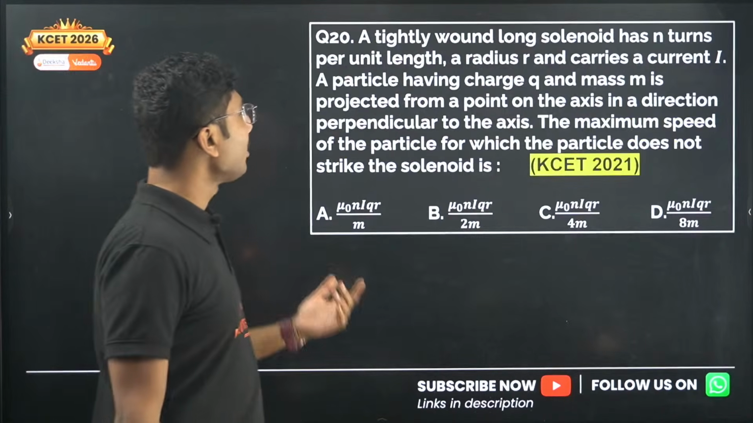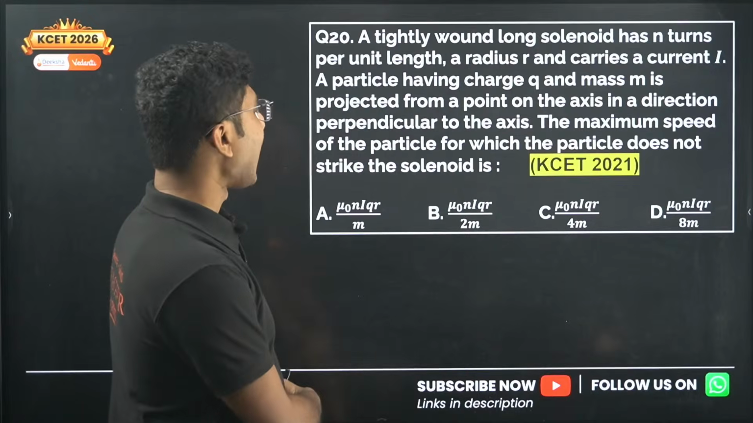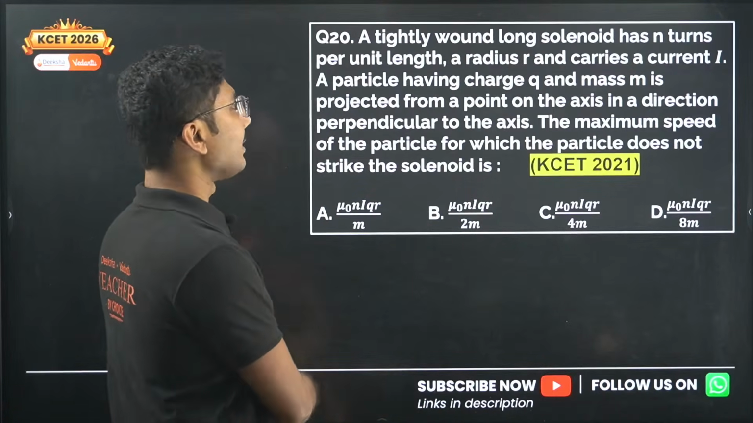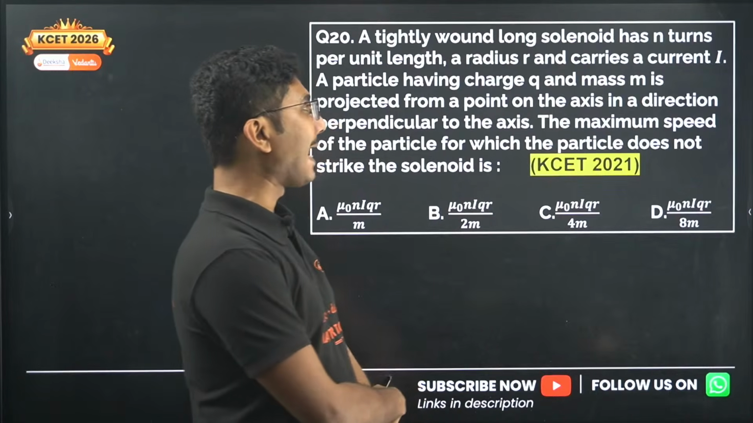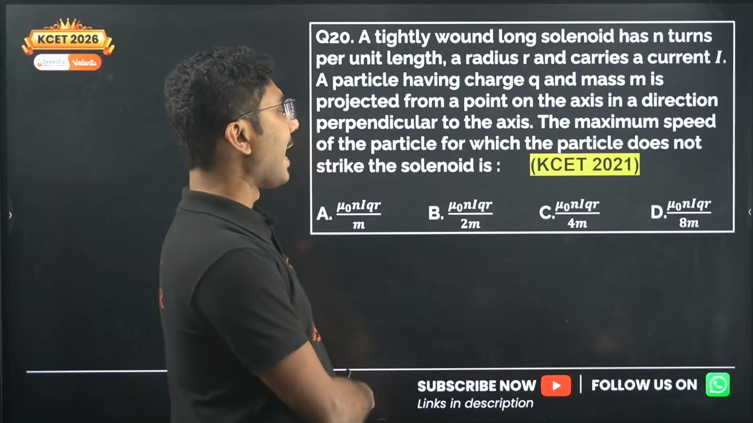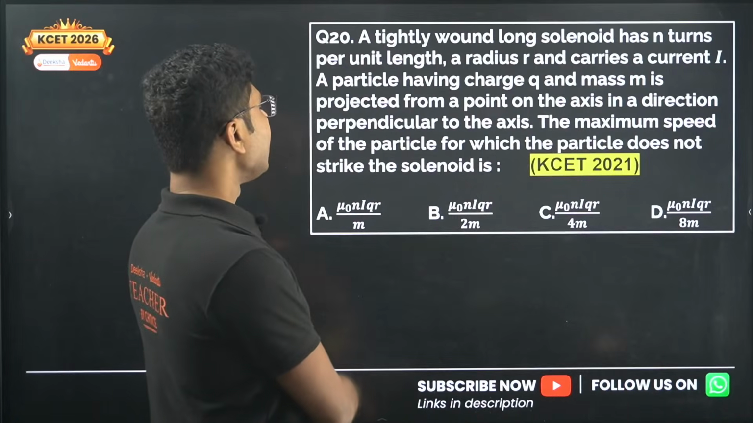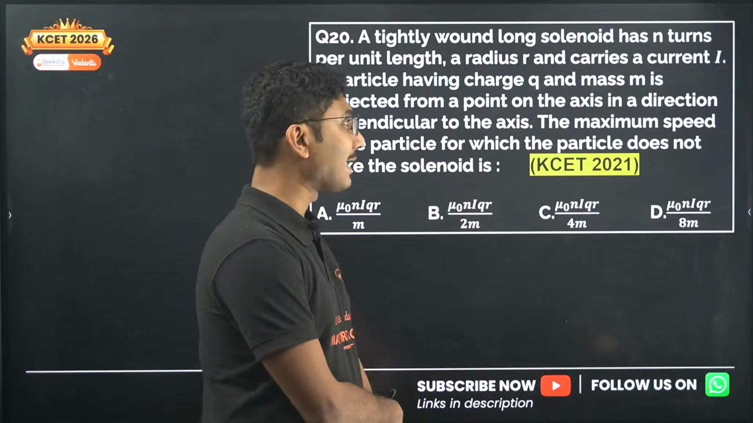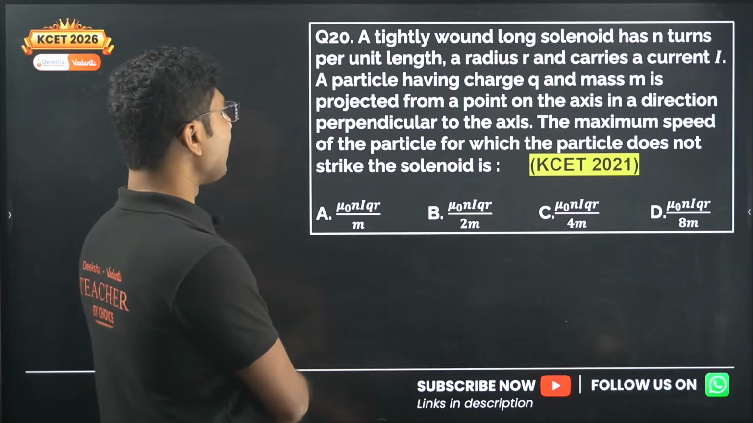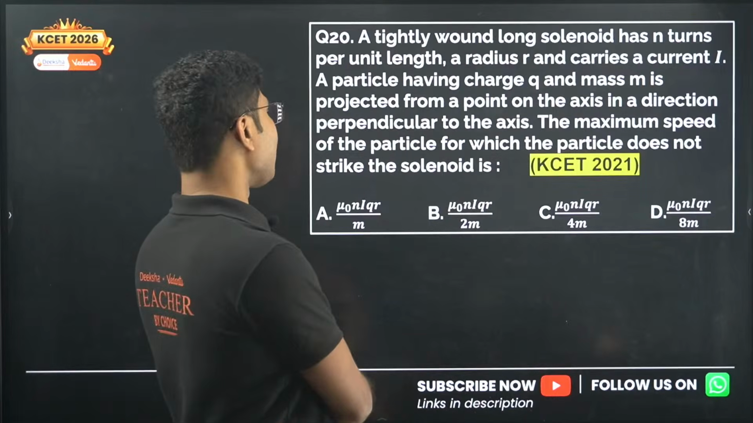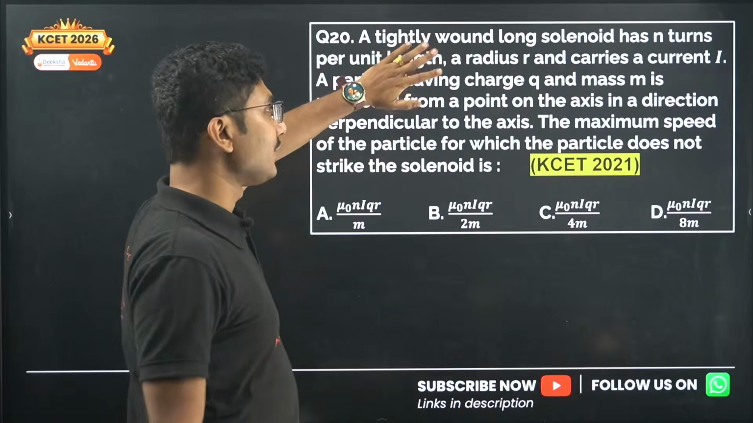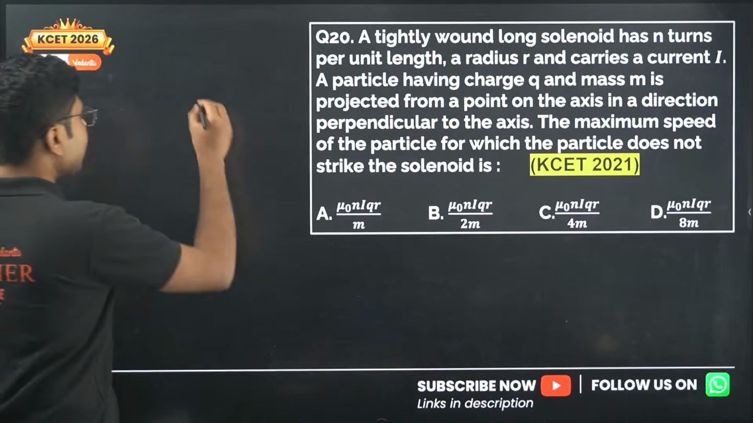Now let's move on to question number 20. A tightly wound long solenoid has n number of turns per unit length, a radius small r, and carries a current I. A particle having charge small q and mass small m is projected from a point on the axis in a direction perpendicular to the axis. The maximum speed of the particle for which the particle does not strike the solenoid. So this is a question where we need to answer it using two different concepts. Okay, so first of all, there is a solenoid.